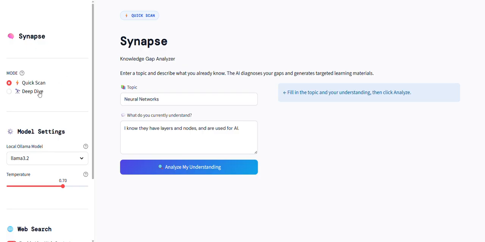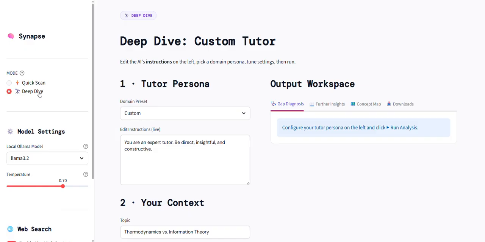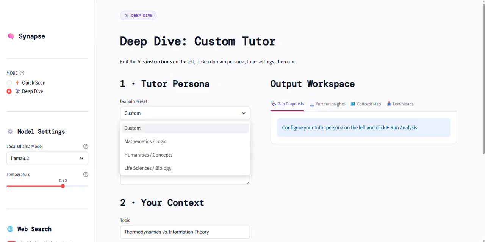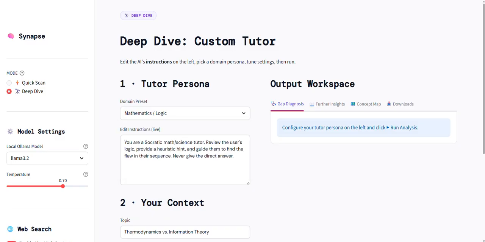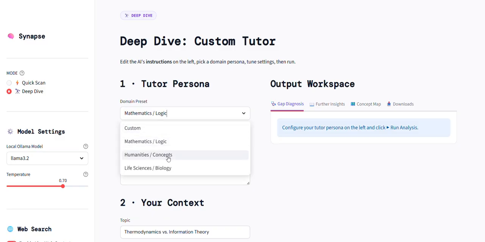Let us now look into the deep dive. In deep dive, the information that is given will be of much more depth. So here you can choose how you want the AI to work. You can select it to give a logical reasoning answer, or concepts based information, or something related to life sciences.